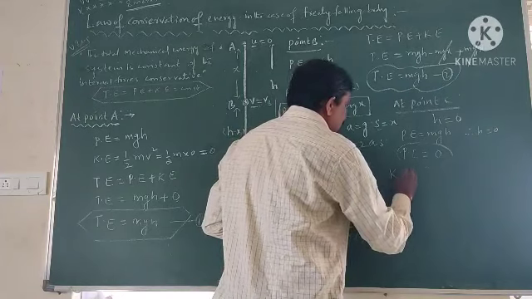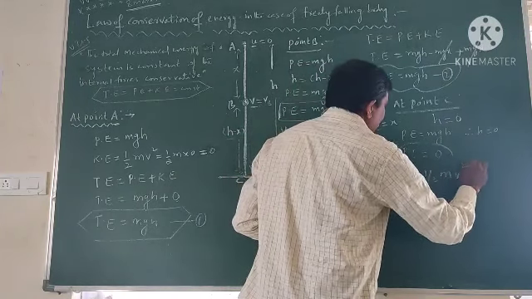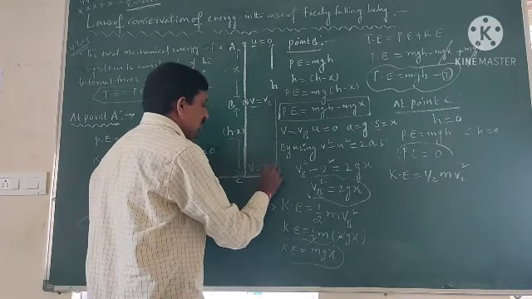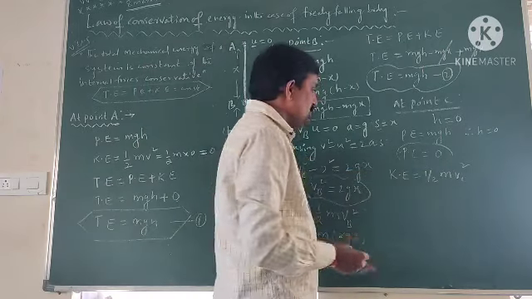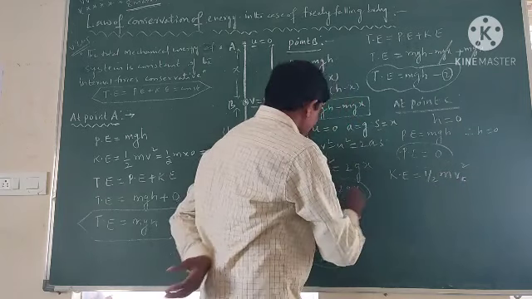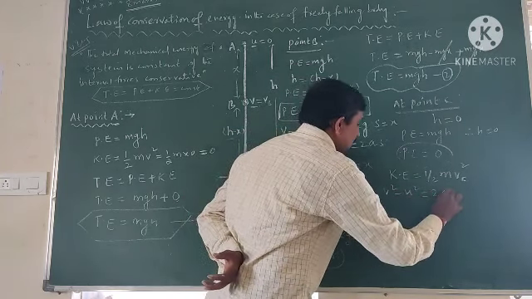Kinetic energy is equal to half m v square. At point C, the velocity of the object is vC. We want to find out the velocity vC value by using v square minus u square is equal to 2as.